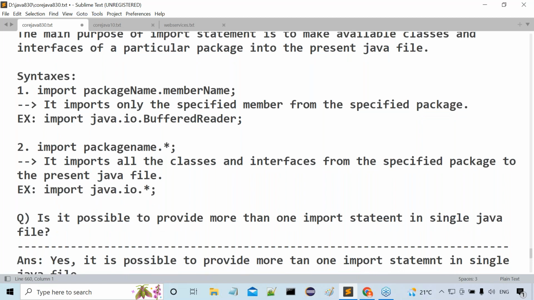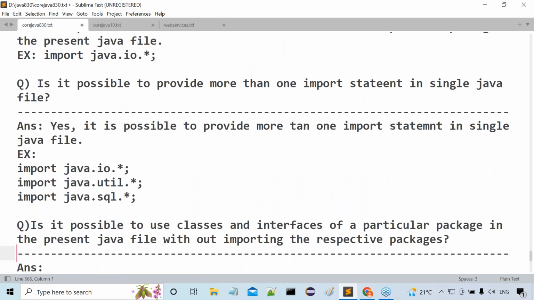Then after that, I gave one important interview question here also. Now tell me, is it possible to provide more than one import statement in a single Java file? What is the answer for this question? Yes, it is possible to provide more than one import statement in a single Java file. Why?